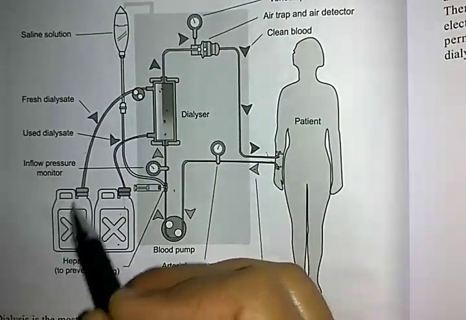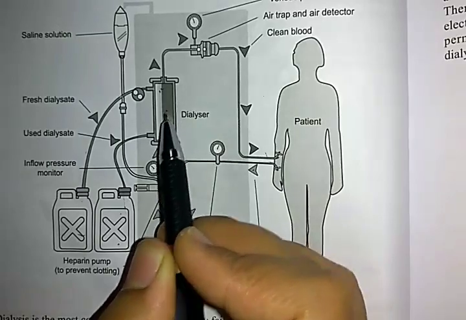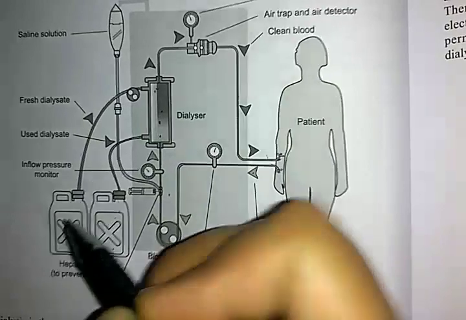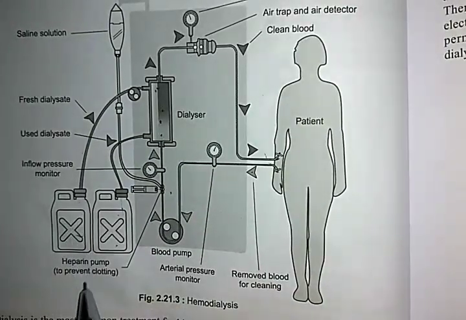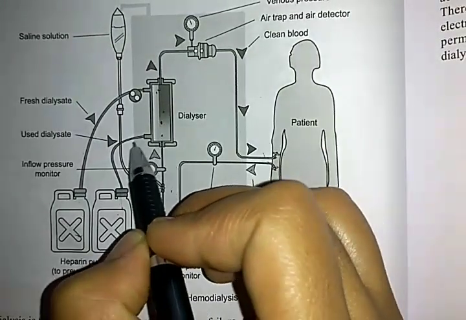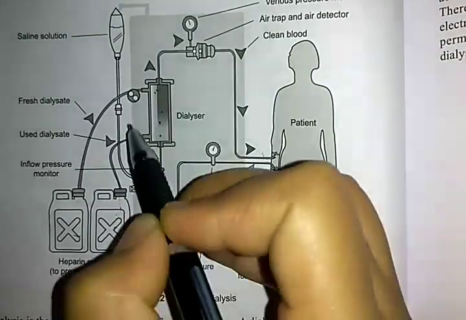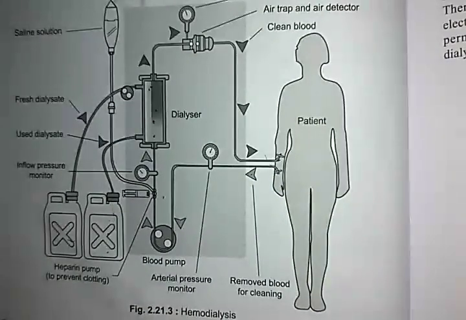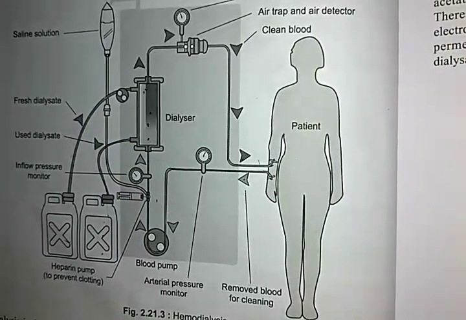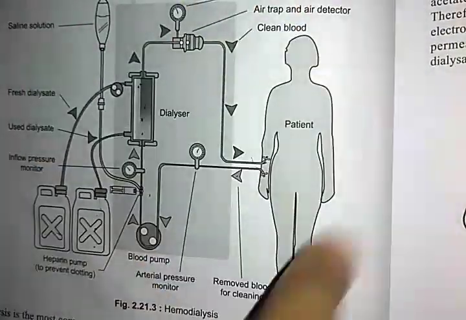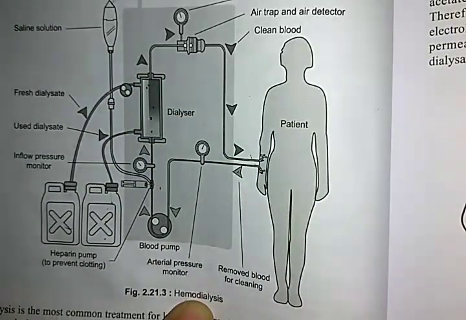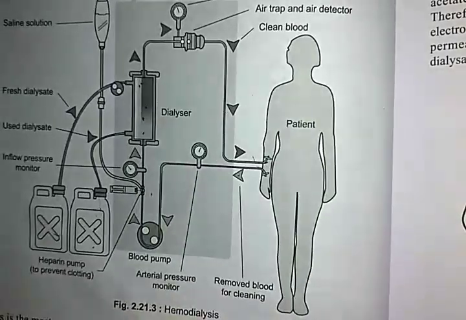balance to the concentration level of the solute. See, the solute concentration level will be balanced through this tube, to prevent the blood clotting. Okay, so the waste product is collected in this bottle and the good one is returned. So this is the pictorial figure representing the hemodialysis.